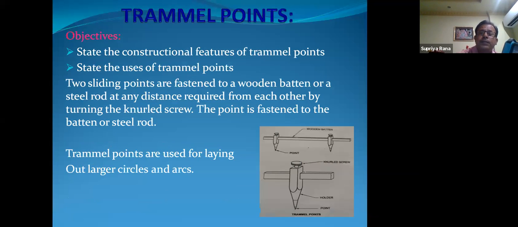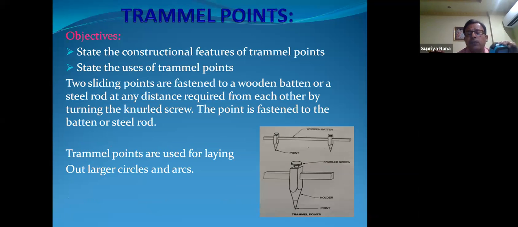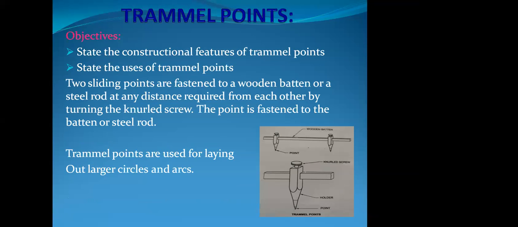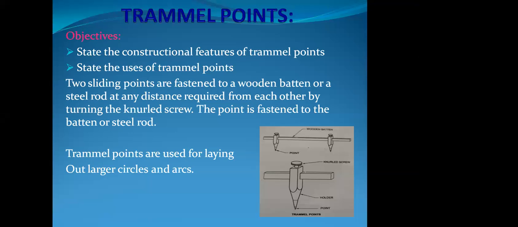Next is the trammel point. We have seen the divider and the wing compass, which is an instrument by which we can, within a limit of 200 millimeter maximum, make an arc or a circle on the job, but not more than that.